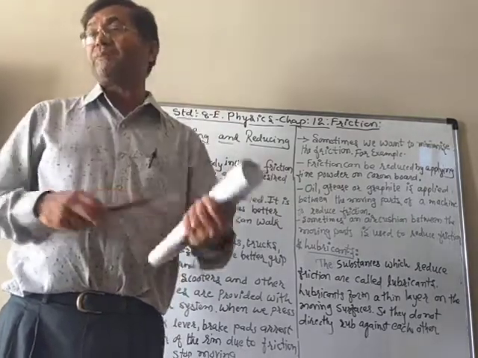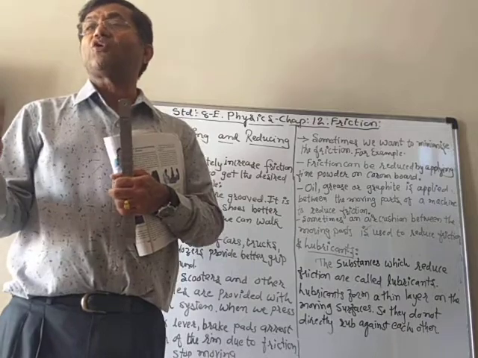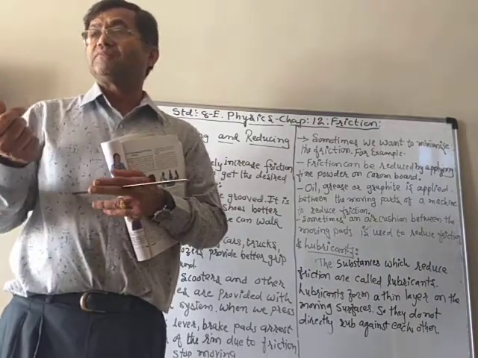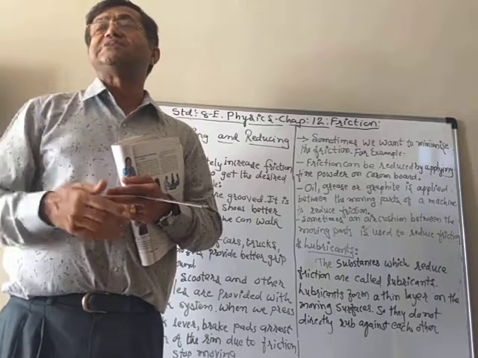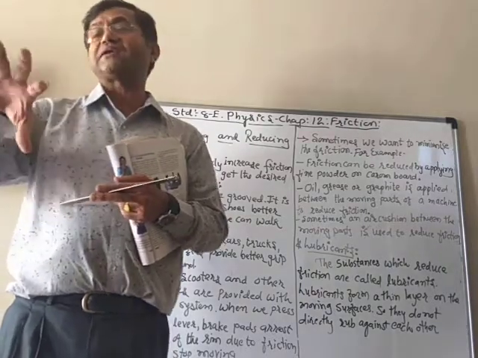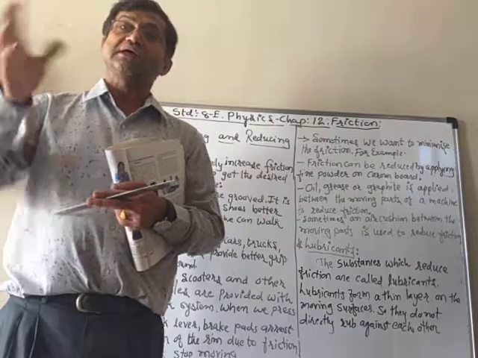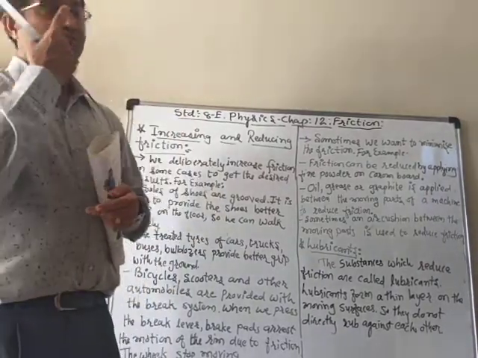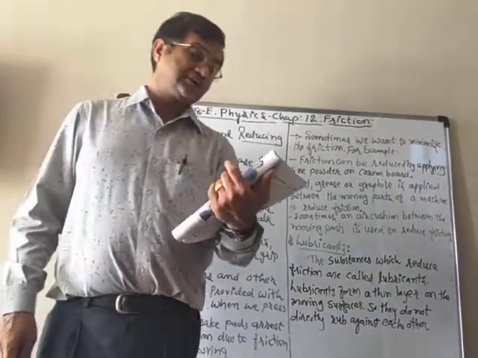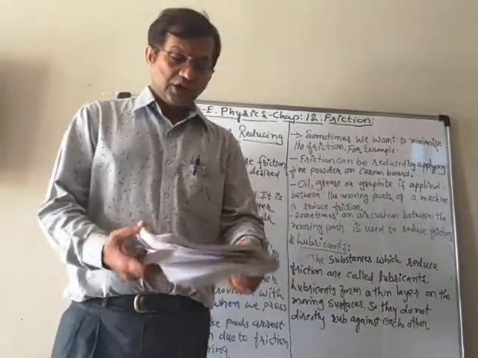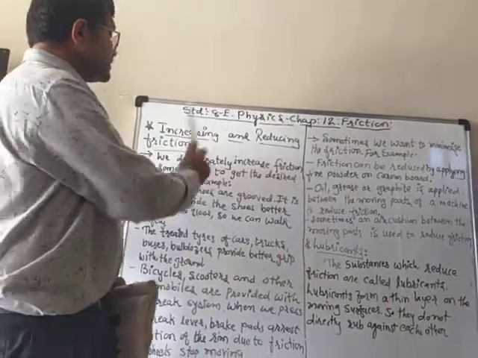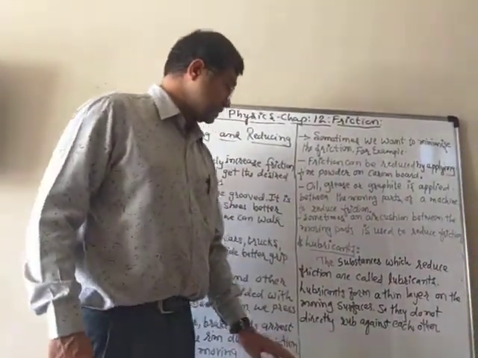So when they are doing gymnastic exercises, their hands cannot slip down, otherwise they will break their bones also. So in these situations, we see that they are either increasing or reducing the friction.